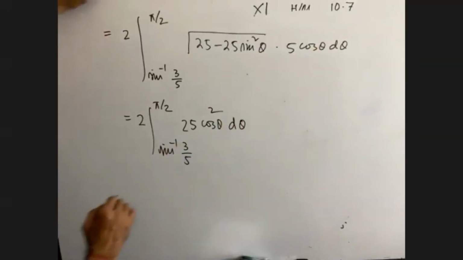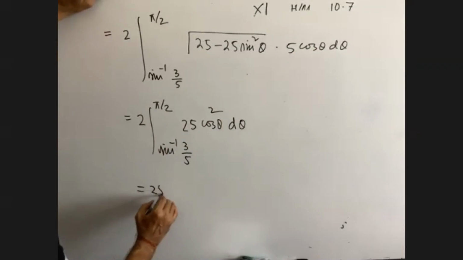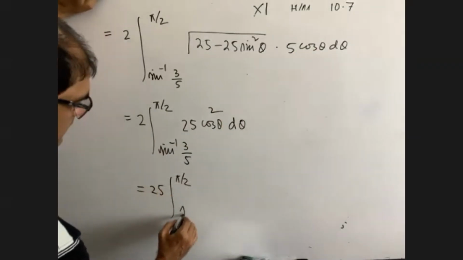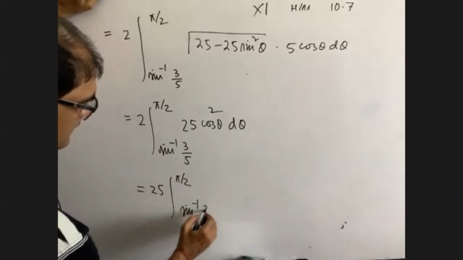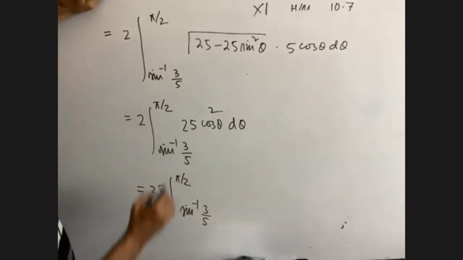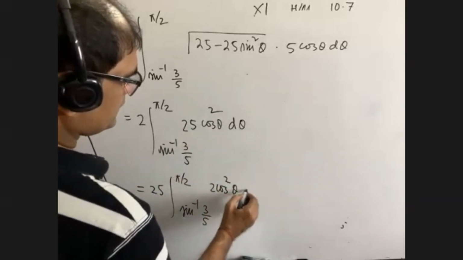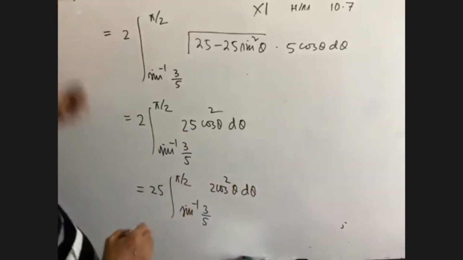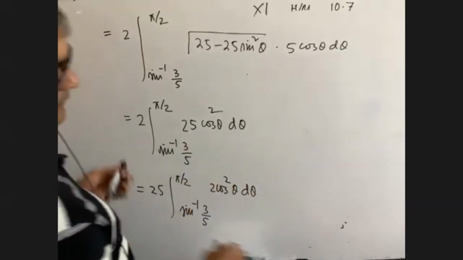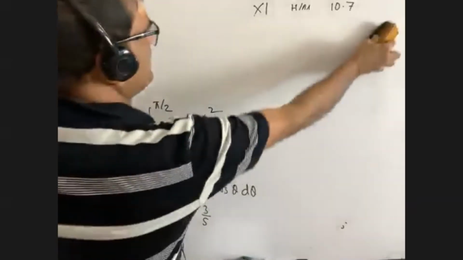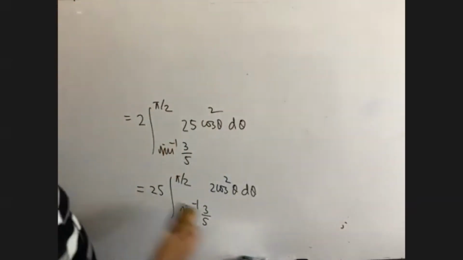That means we can write it as 25, integral from sine inverse 3 by 5 to pi by 2 of cos square theta d theta. Now, like the previous math, you calculate here.